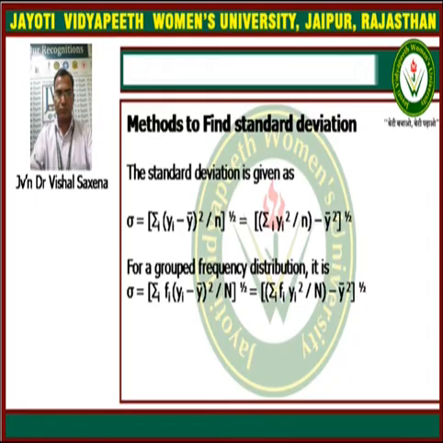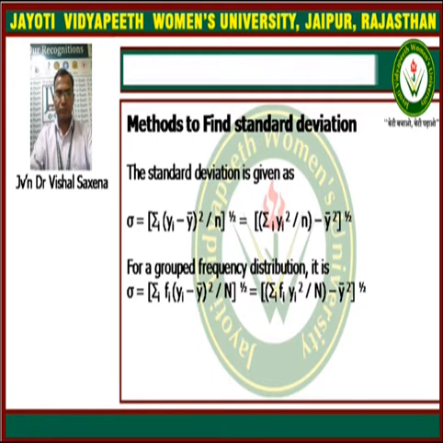Now we can understand with some examples, so we share some slides. See, methods to find standard deviation. The standard deviation is given by sigma equal to summation yi minus y bar whole square upon n, raised to the power half.